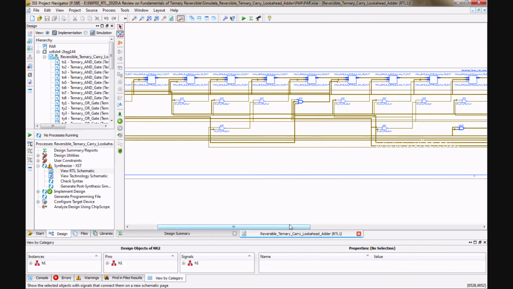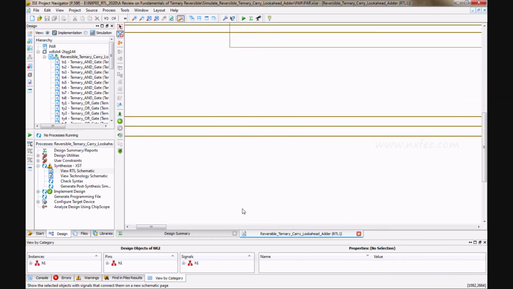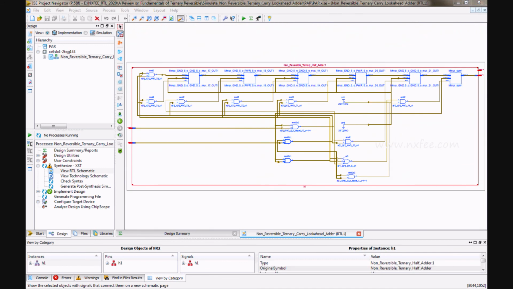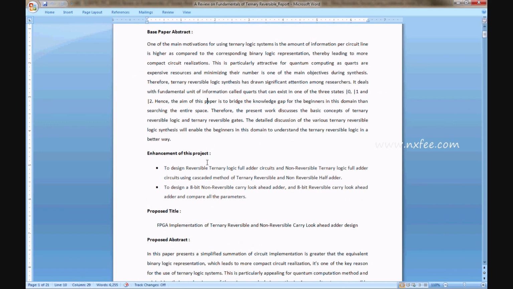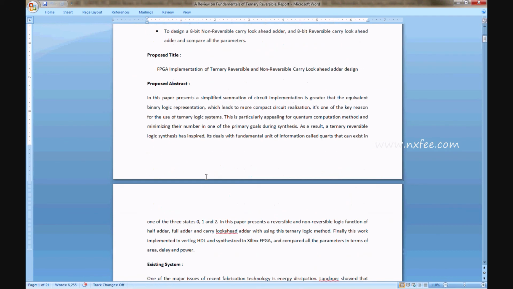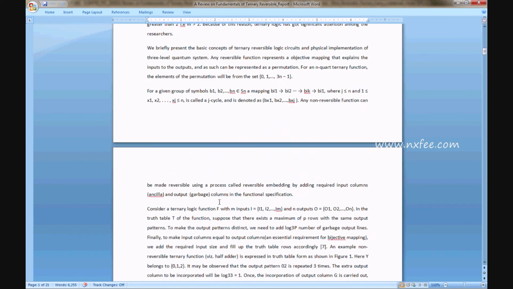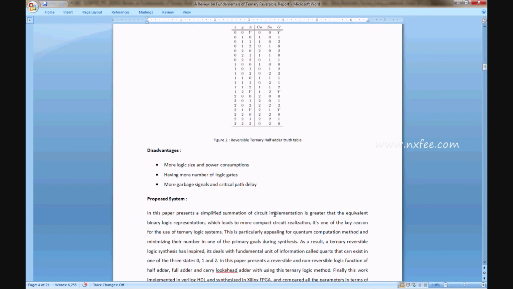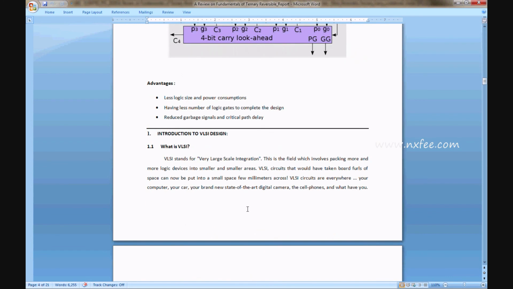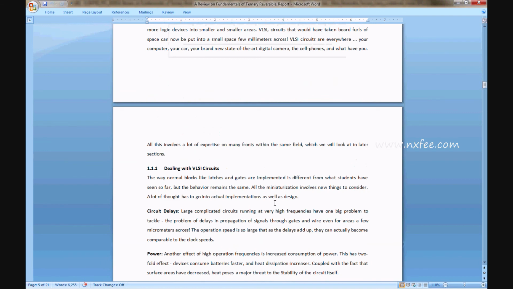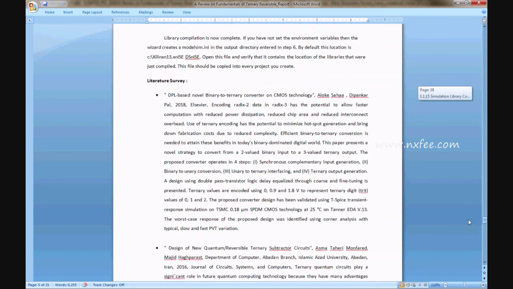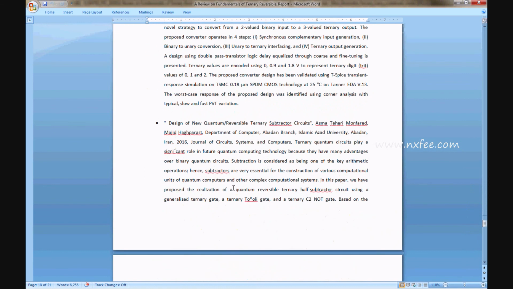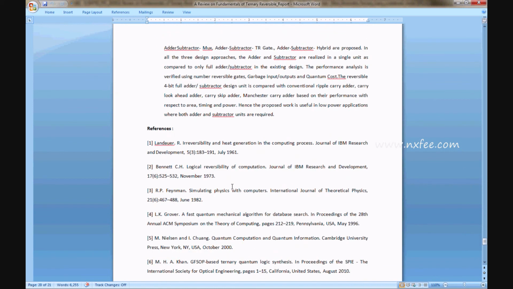So this is the reversible process, and we have written an abstract document for this project. This is the base paper abstract, enhancement of this project, proposed title, proposed abstract, existing system, disadvantages, proposed system and advantages, related notes, finally literature survey and references.